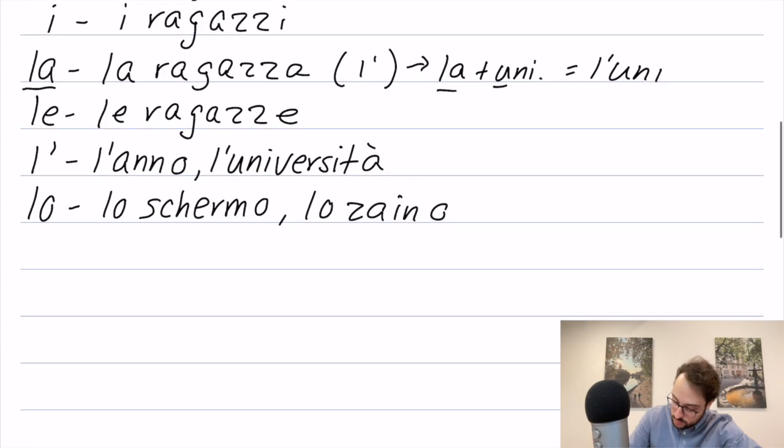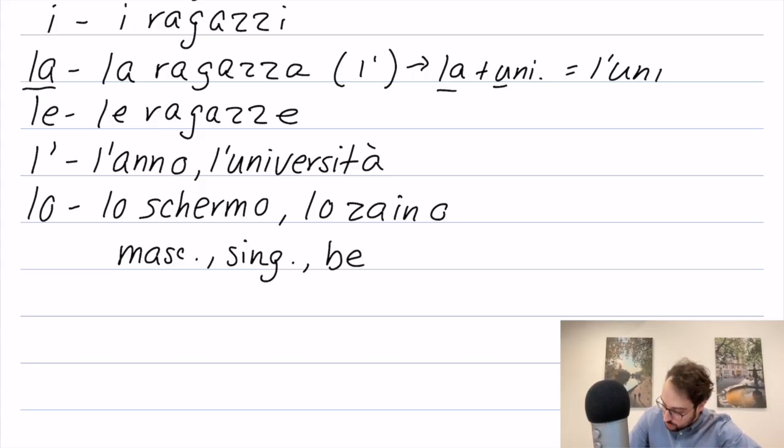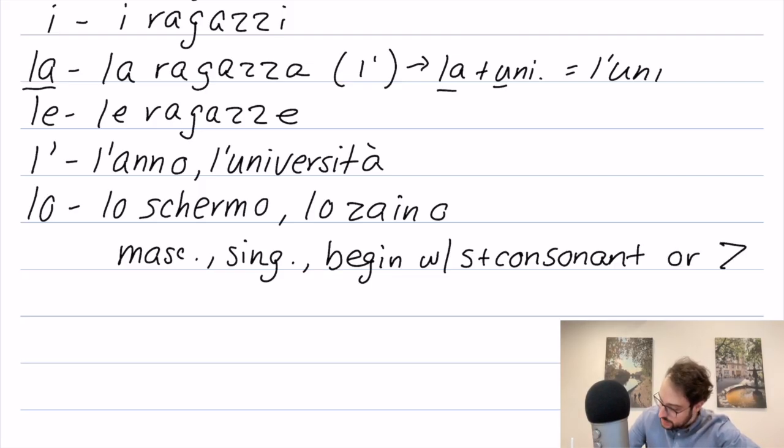So this is used for masculine singular words. They begin with S plus consonant, which means any letter that's not a vowel, or Z, or for my friends outside of the US, Z. So that's when we use this.